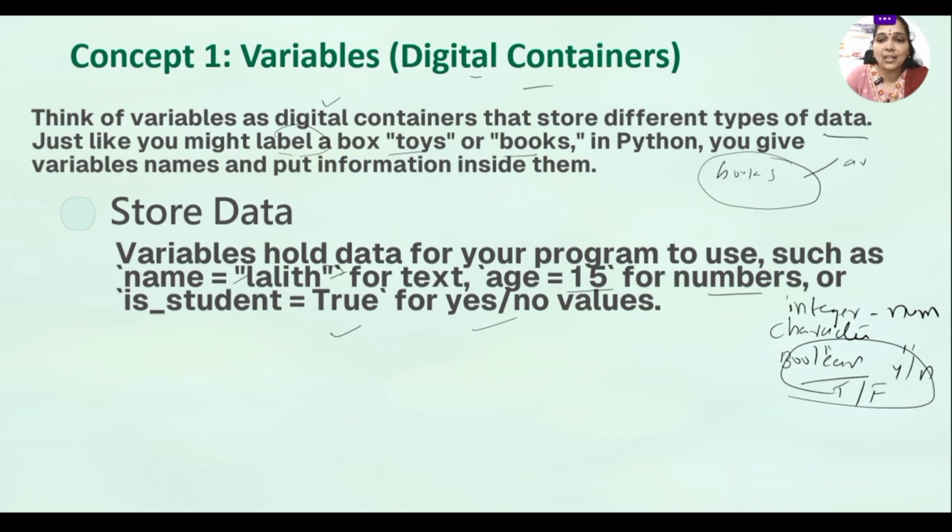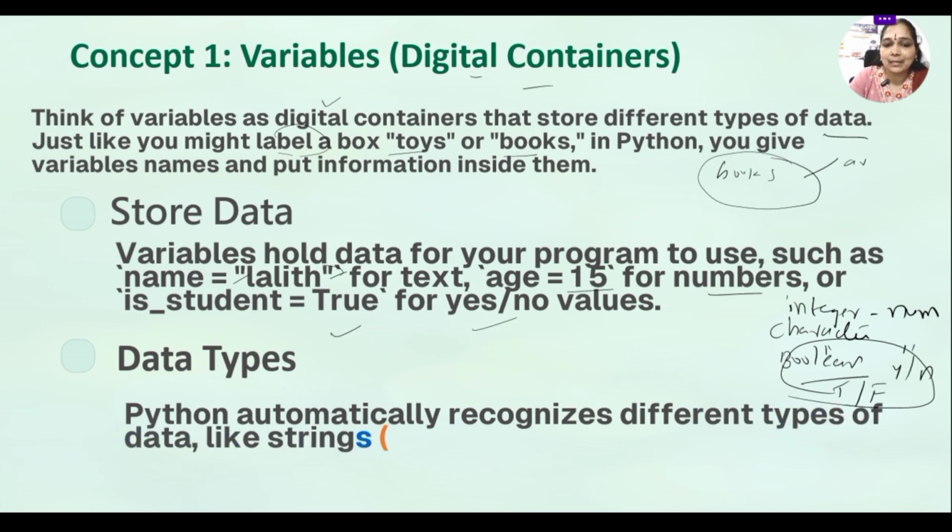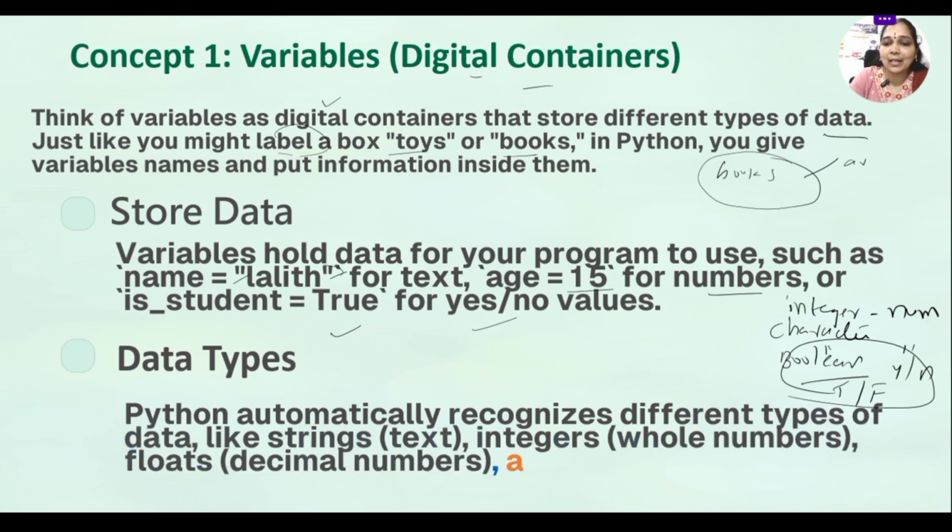But I'm again insisting we won't write the data types. A variable is capable of storing numbers, characters, a group of characters, and even Boolean values. Okay. So a variable has the capacity of storing things. Now what about the data types? In Python, data types are automatically recognized by the compiler itself.